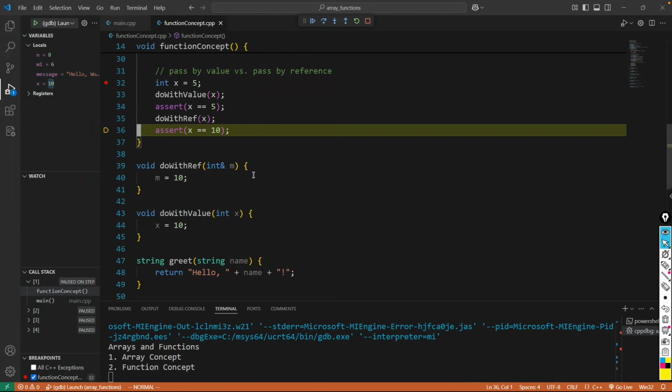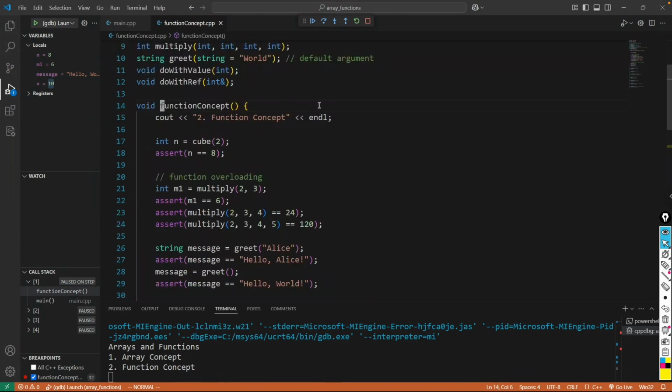So pass by reference, in summary: define a variable parameter using ampersand, then you are not creating a new variable within this function, but you simply have a reference to the original variable x. In this function, the variable x is called m as an alias. So whenever you use m, it's the same as using variable x in function concept.